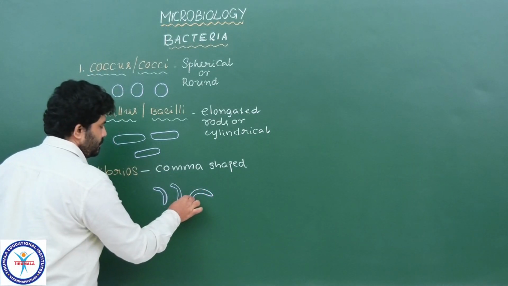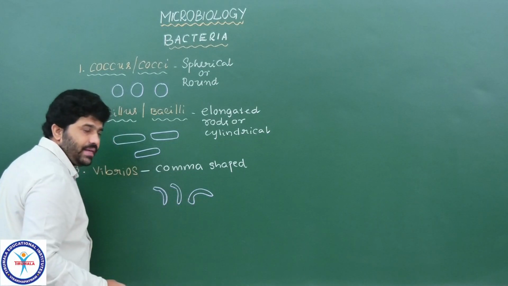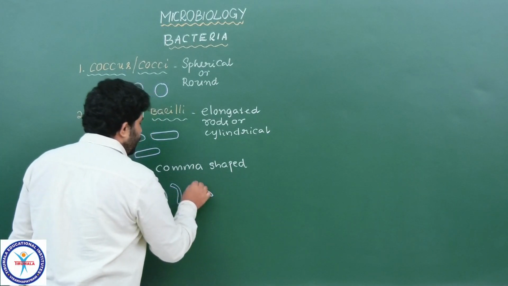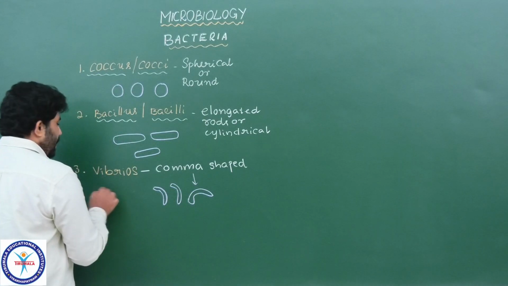Like this. All these shapes and structures are looking like, okay, a comma shape. What is the shape it is? Comma shaped bacteria.